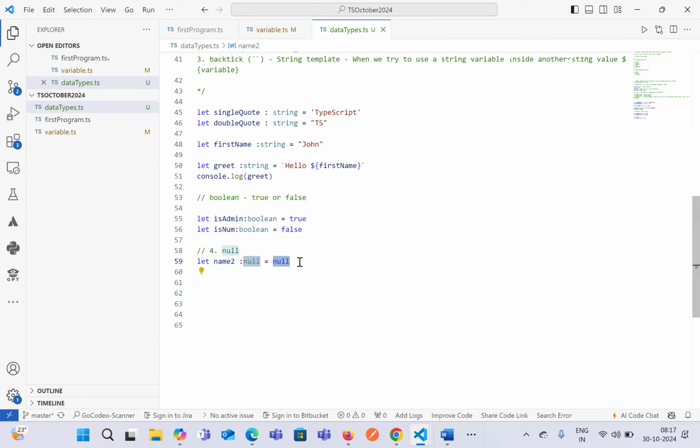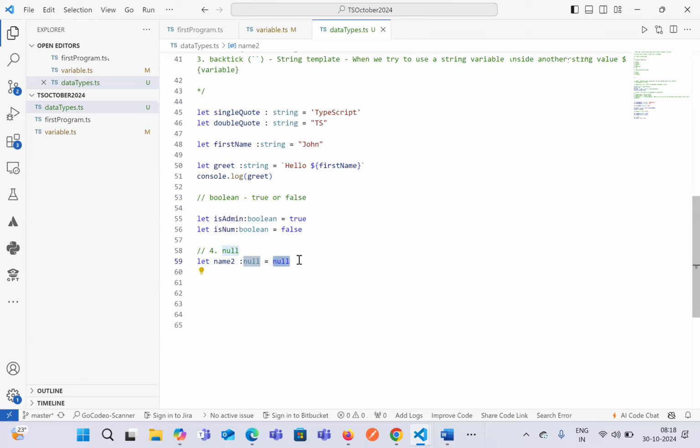Most of the time we will not be using this, but sometimes, let's say we try to create an object for a class and want to check whether the object has already been created or not. At that point of time, we'll check whether the object of the class is equal to null. If it is null, then create an object. There are a couple of other ways as well, but most of the time we will not be using a null data type.